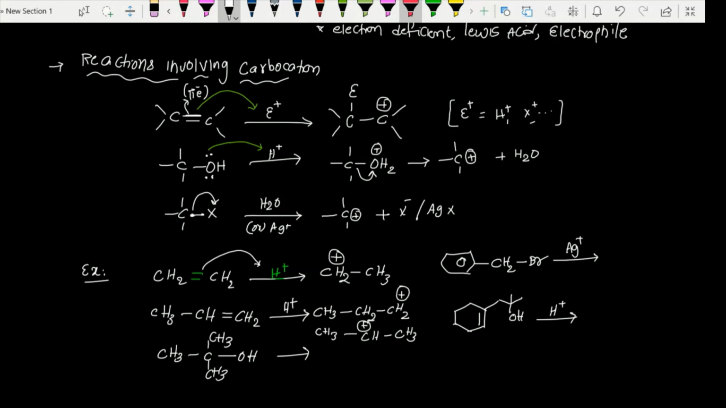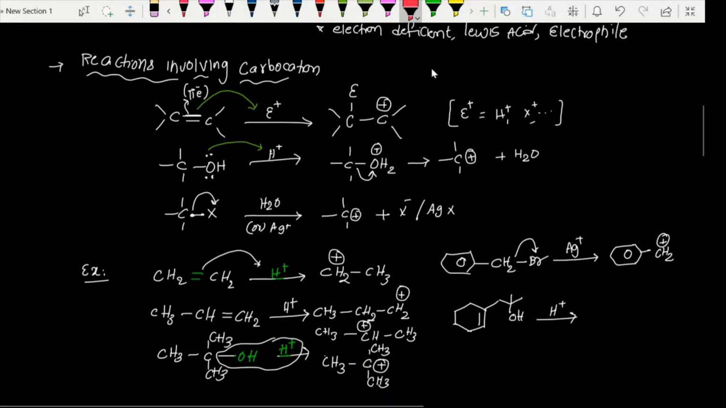Here, as we said, alcohol. The alcohol will react with H plus, and it will be removed as water and form the carbocation. So CH3, and this water molecule will leave along with these electrons. So water can leave and we get CH3 plus. And here Ag plus will take Br minus and we can get a carbocation, CH2 plus.